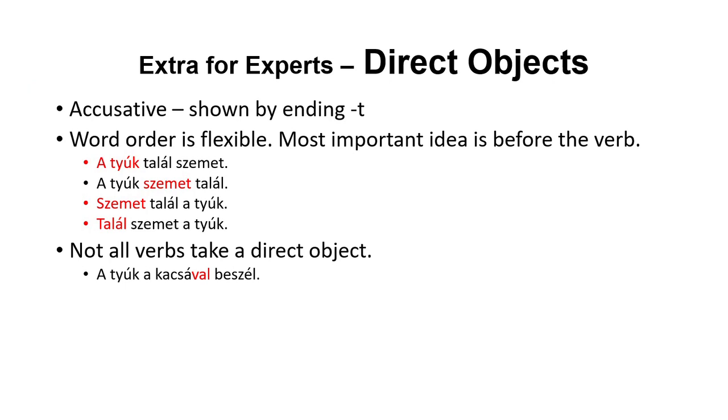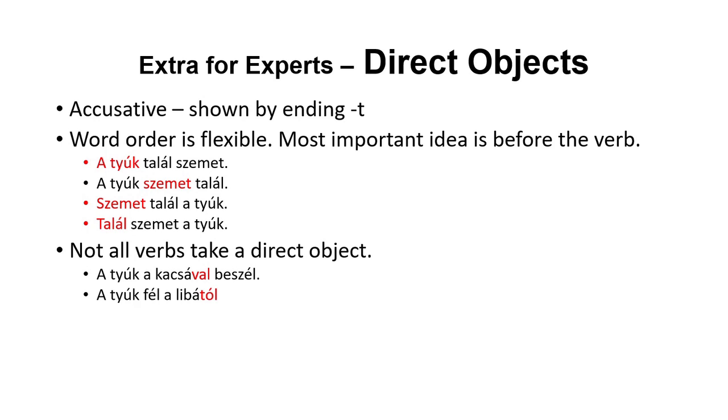Be aware, however, that not all verbs take a direct object. If the hen was talking to the duck, the duck is not a direct object, it's an indirect object. This is not a big surprise because it's not a direct object in English either. We say the hen is talking to the duck, and that to means that in English it's an indirect object. However, you don't directly translate the to, vel in this case, because to would be nak.